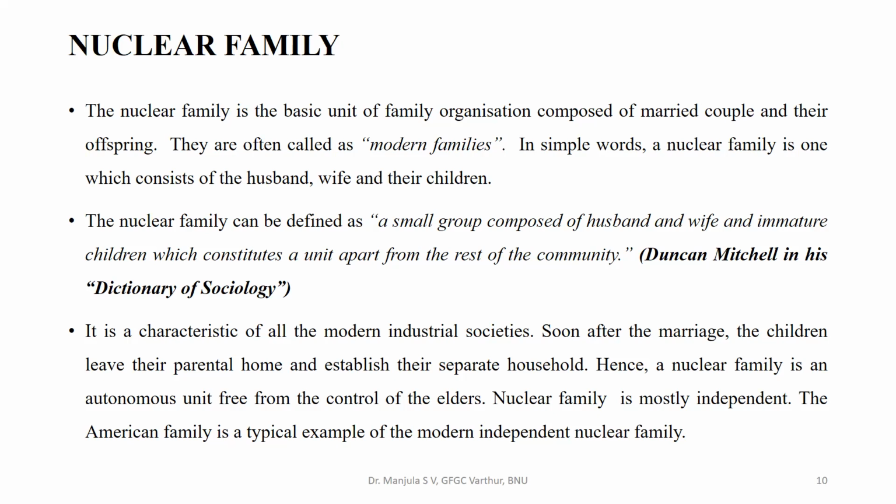By this we can understand that the nuclear family is a part of the joint or extended family, or we can call it a primary family. It is a characteristic of all modern industrial societies. Soon after marriage, the children leave their parental home and establish their separate household. Hence, a nuclear family is an autonomous unit free from the control of the elders. The nuclear family is mostly independent. The American family is a typical example of the modern independent nuclear family.